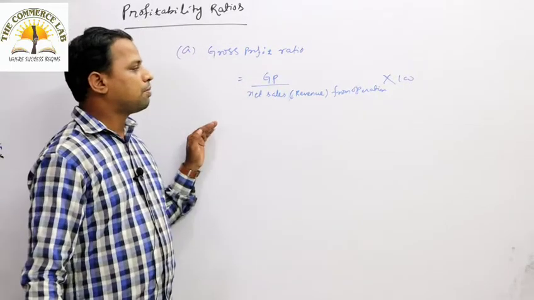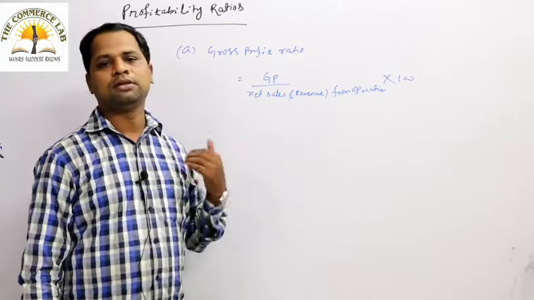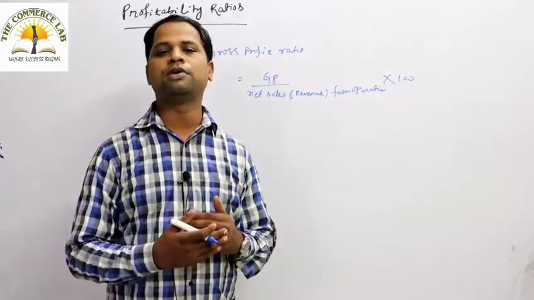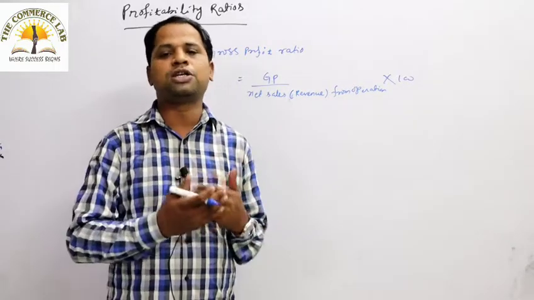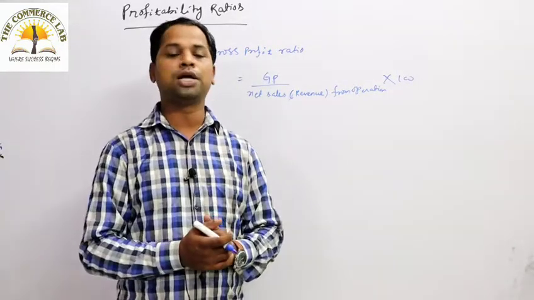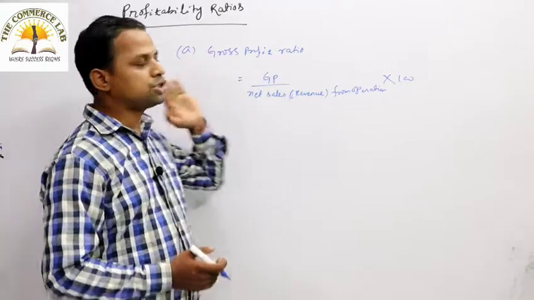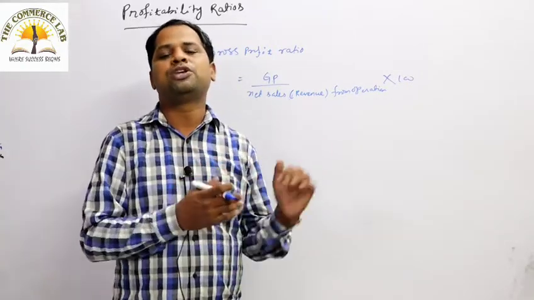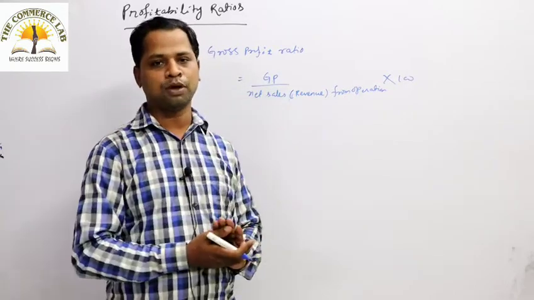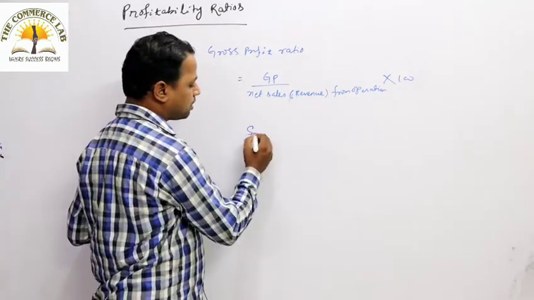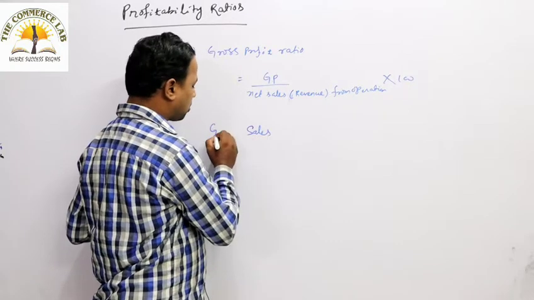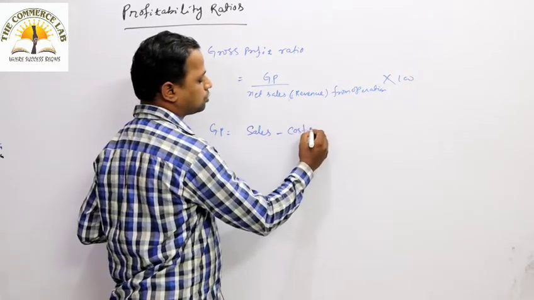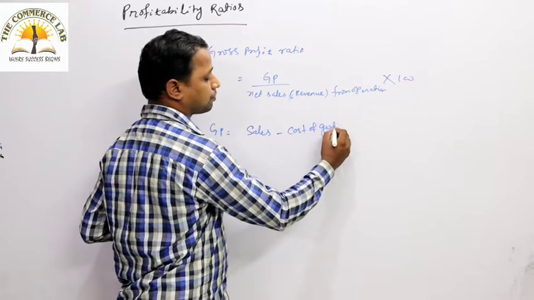If the gross profit ratio is higher, then that shows a better profitability position or better operating efficiency of the organization. That's why this ratio is important. Higher the gross profit ratio, better is the operating efficiency of the organization. And the gross profit is calculated as sales minus cost of goods sold.